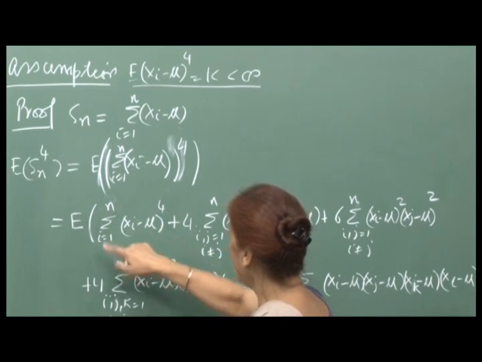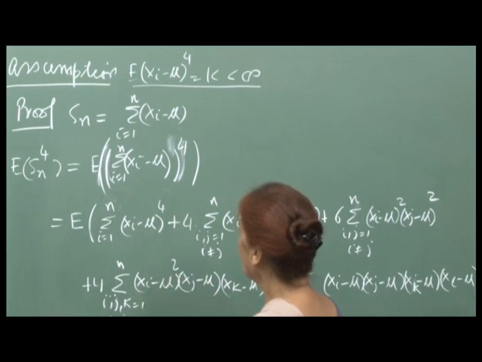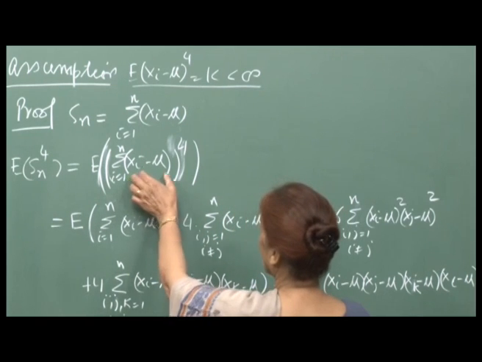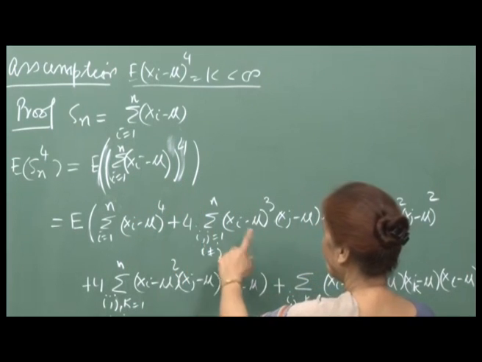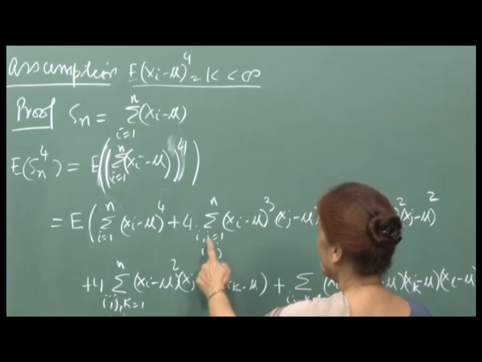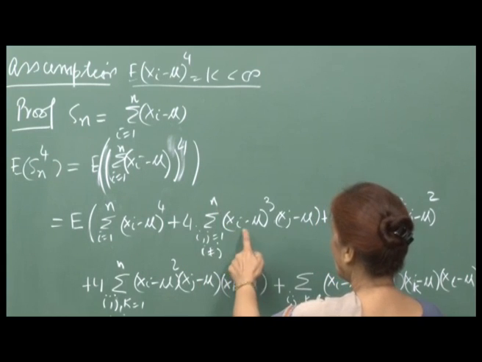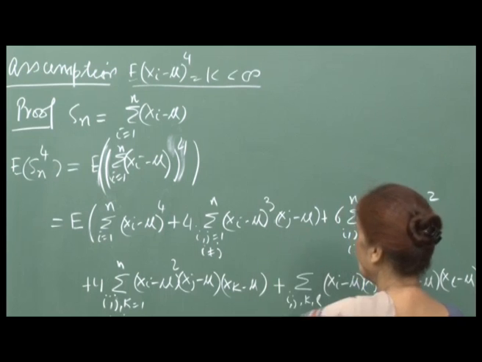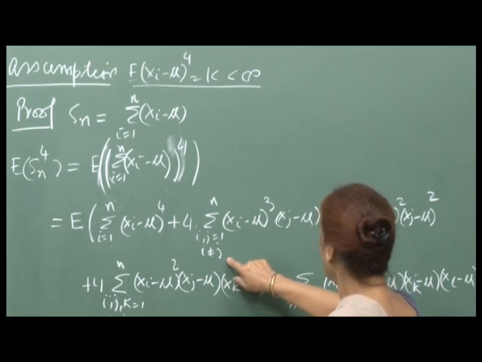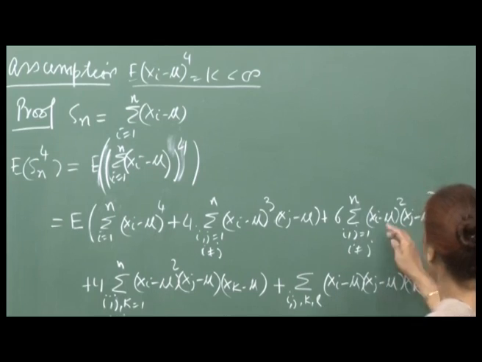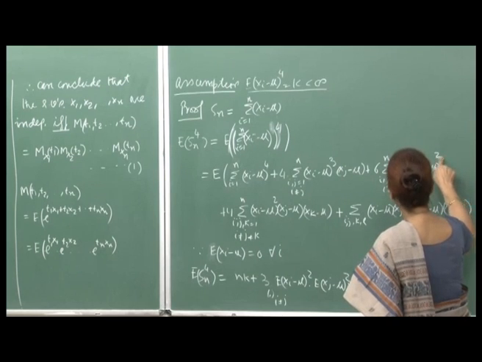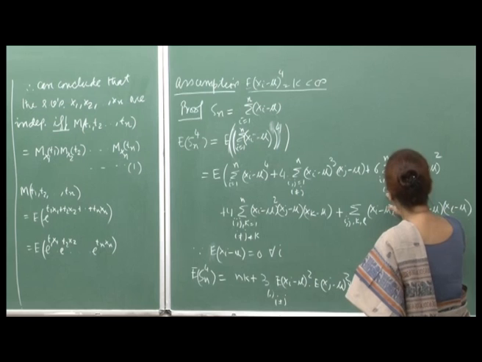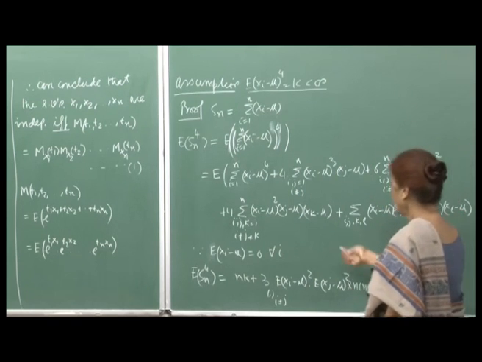So, this will be the summation, i varying from 1 to n, of (X_i minus mu) raised to 4. This is up to n terms, each raised to the 4th power. Then you will take 2 at a time. So, this will be 4 times the sum over i, j from 1 to n of (X_i minus mu) cubed into (X_j minus mu), where i is different from j. And similarly, you will again take 2 at a time, and this will be 6 times (X_i minus mu) whole squared into (X_j minus mu) whole squared, summation over i, j from 1 to n, i again not equal to j.